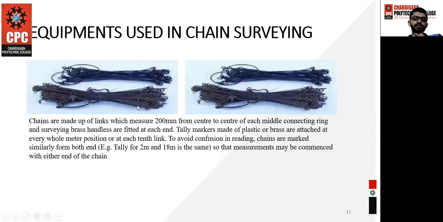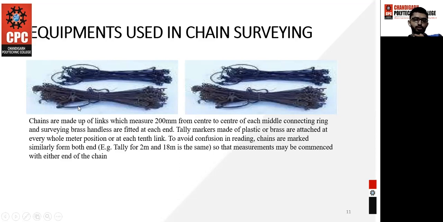Okay, so this is a chain that you are going to use on the ground. The length of the chain is 20 meter to 30 meter, and it is made up of links. There are various brass tallies after 1 meter, after 5 meter, after 10 meter available for getting the proper calculation. To avoid confusion in reading, chains are marked similarly from both ends.